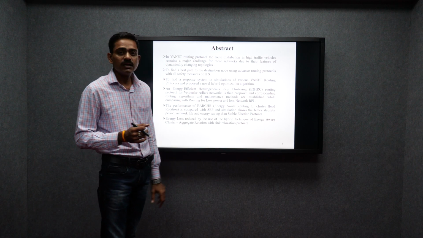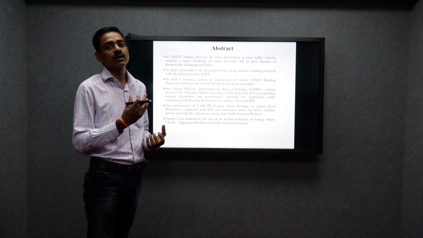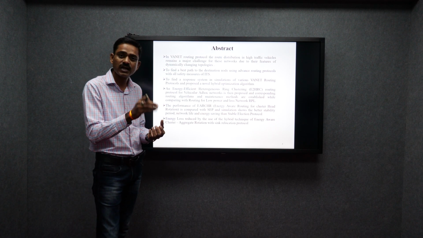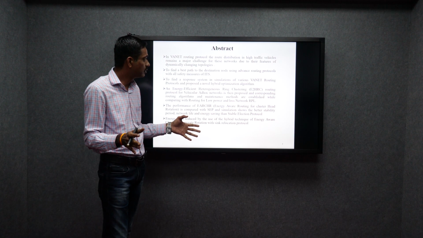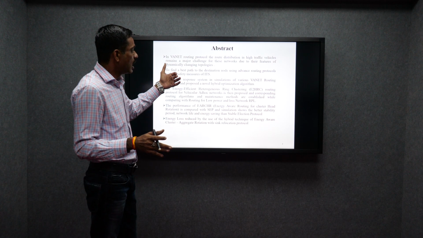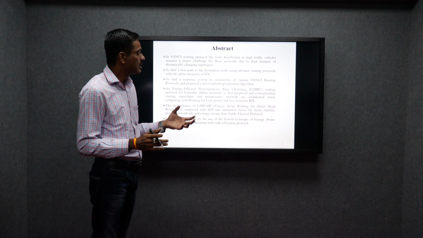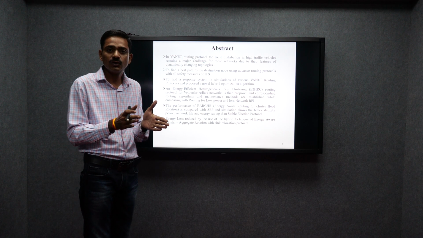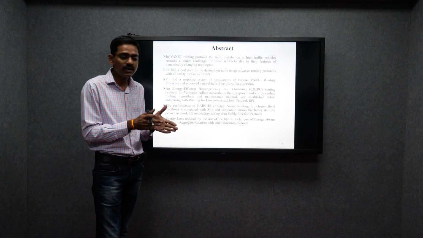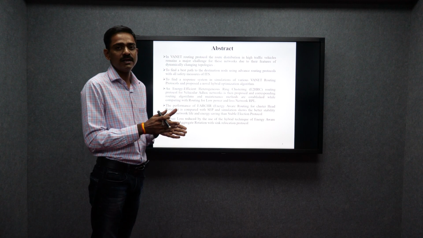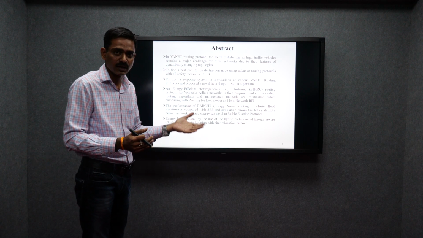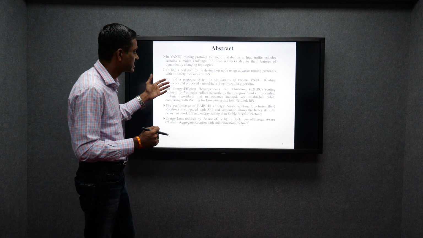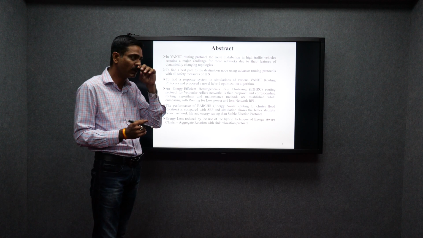But on the safety front, sometimes an intruder, attacker, hacker or cracker may send a malicious message indirectly into the communication channels, and then it may interrupt the whole channel and the whole communication will break down. So I adopt some very advanced emergency algorithms, because these algorithms or routing protocols are much more reliable. Why is it reliable? Because when sending data from the source to the destination, it delivers the whole packages in a safe and secure manner along the destination path. So I adopt different routing algorithms.